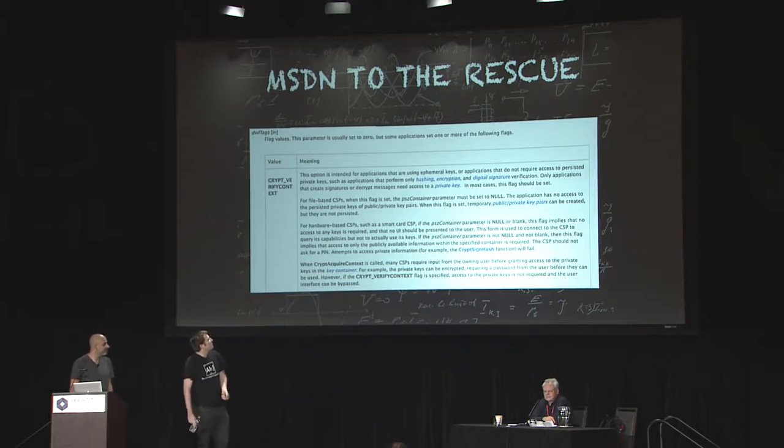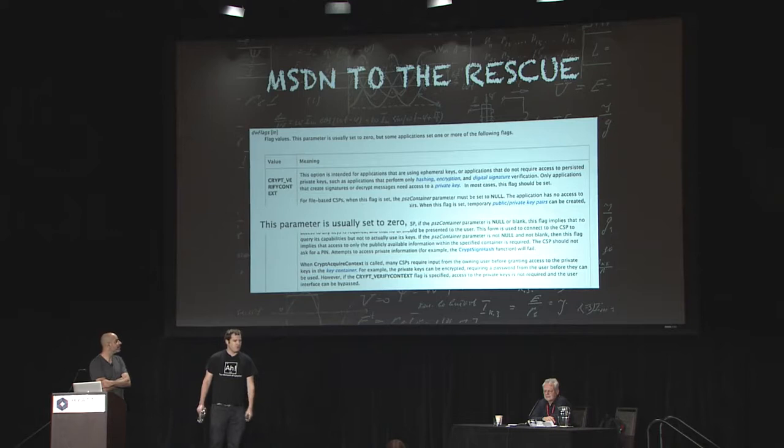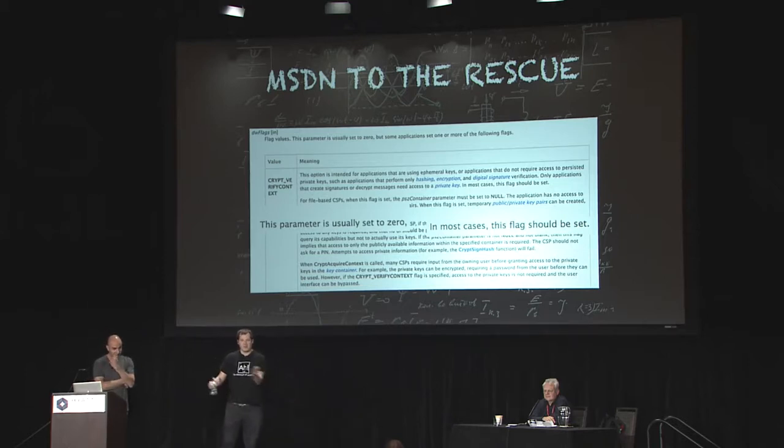This is, mind you, the documentation for one flag, and not all of the flags parameter. And if we skim it closely, we'll see, first of all, 2 things. First of all, the flags parameter should usually be 0. But on the other hand, the crypt verify context flag should usually be set, which means that this flag should usually be set to both 0 and not 0.